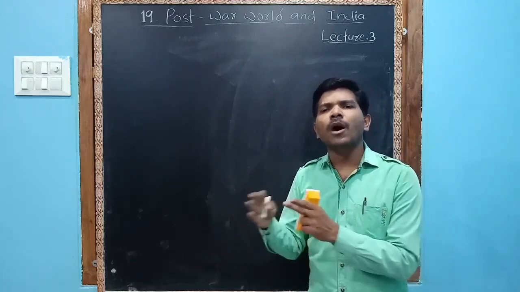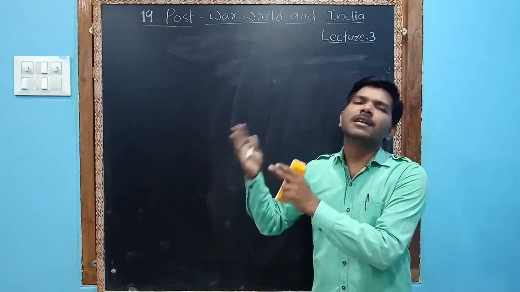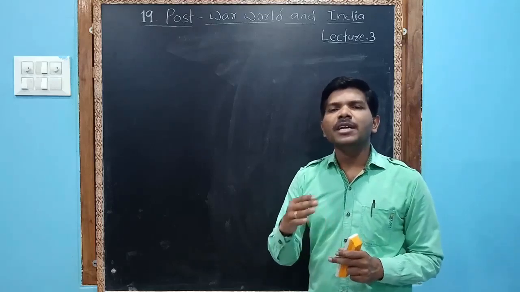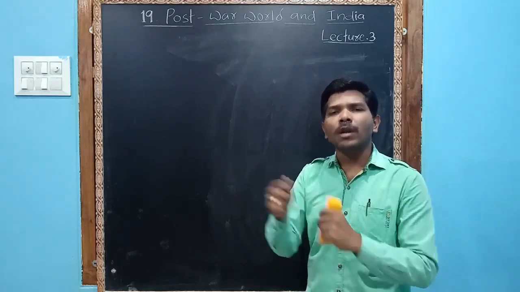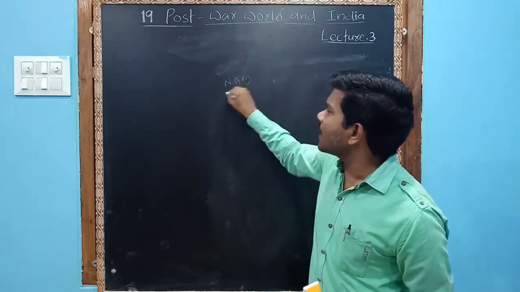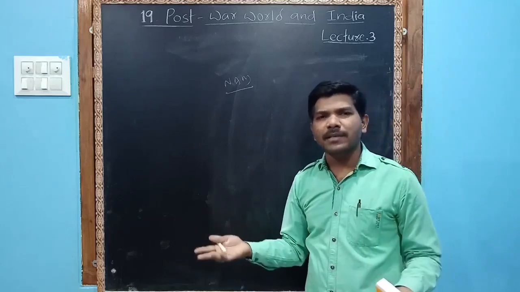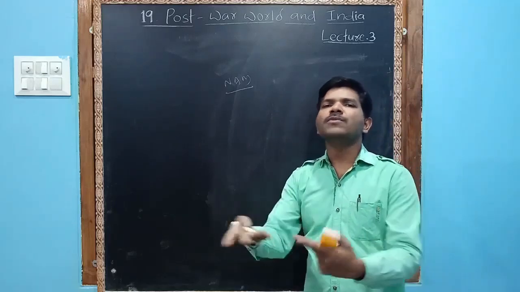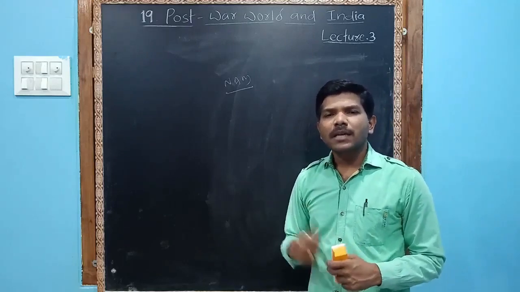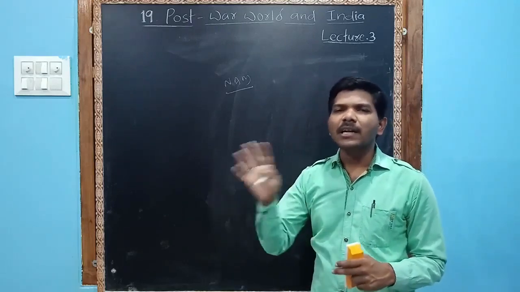NAM didn't stop the wars of its members. That is the main defect. If we talk defects, NAM didn't stop wars of its own members. Example, India-Pakistan. India and Pakistan are both NAM members. Many times we fought: 1965 we fought, 1971 we fought, 1999 we fought.